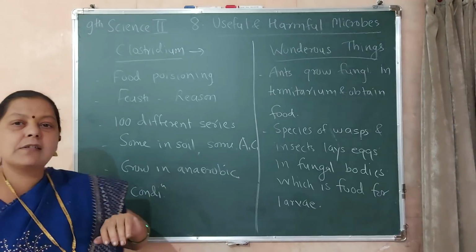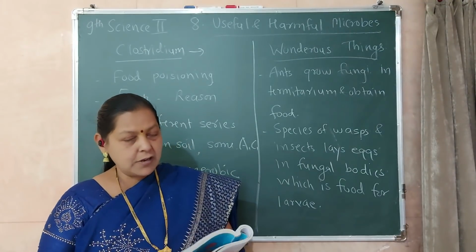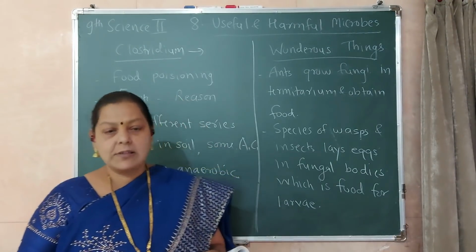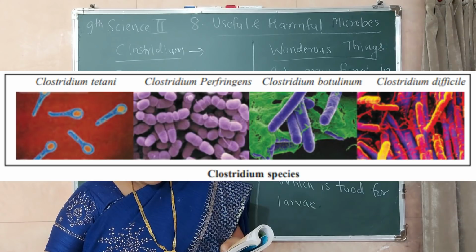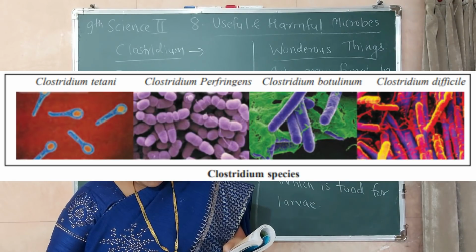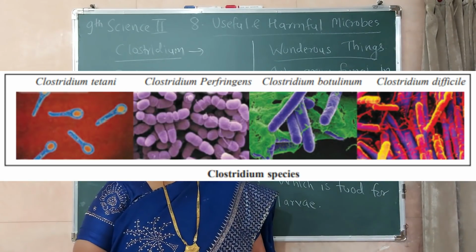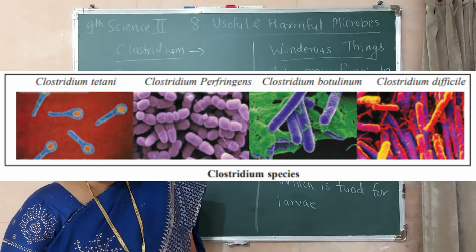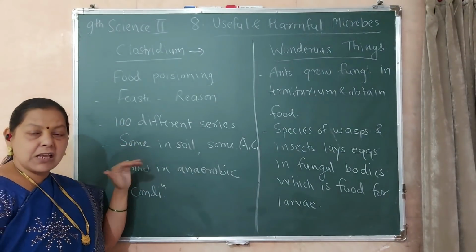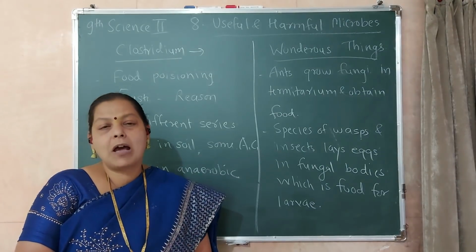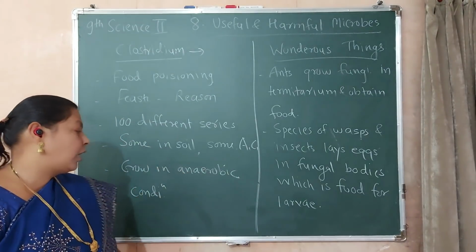And 100 different series of this Clostridium are present. In our book some different series are given. You can observe on the screen: Clostridium tetani, Clostridium perfringens, Clostridium botulinum, Clostridium difficile. These are different types of Clostridium in which food poisoning takes place. Some are present in the soil and some are present in the alimentary canal of animals. They grow in anaerobic conditions.